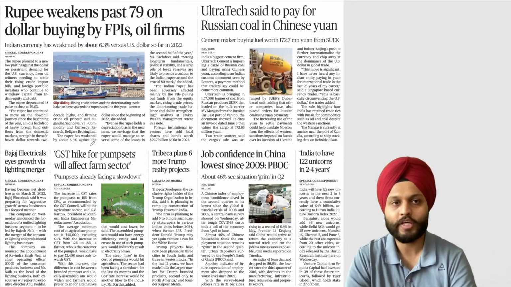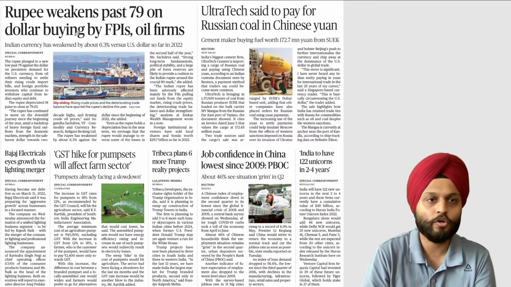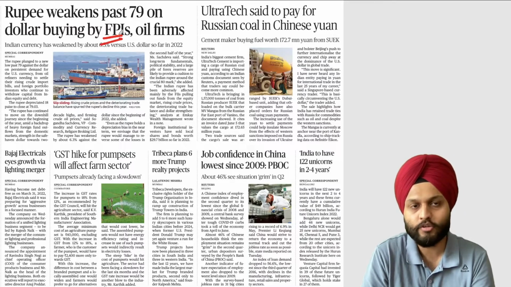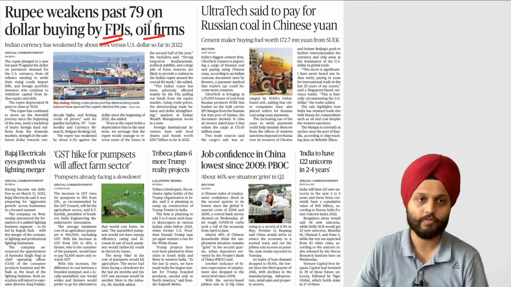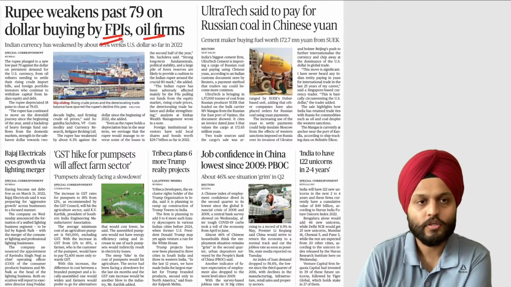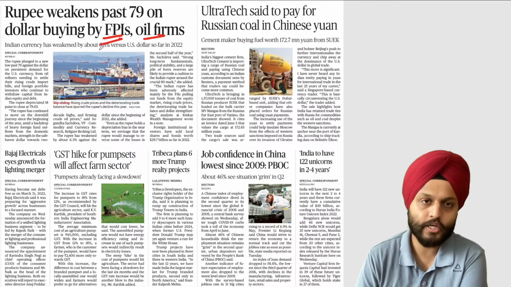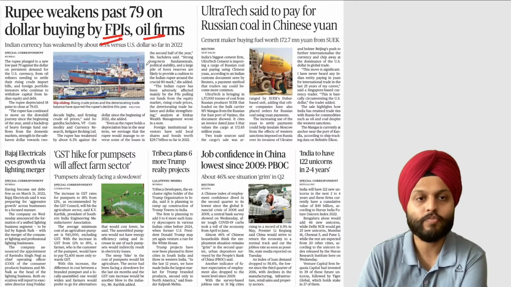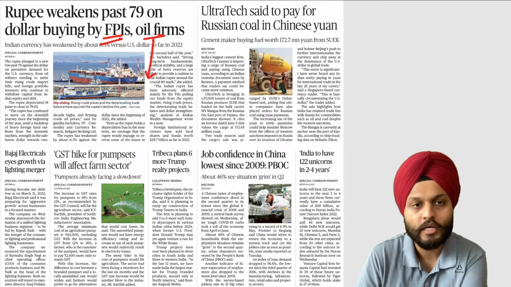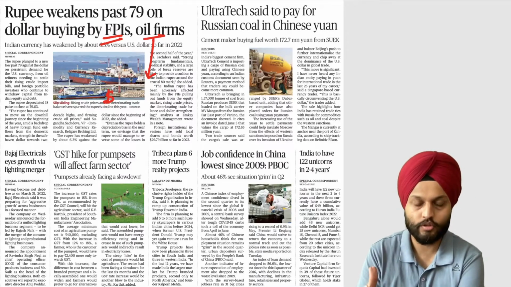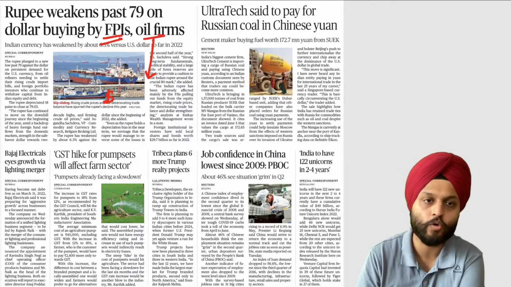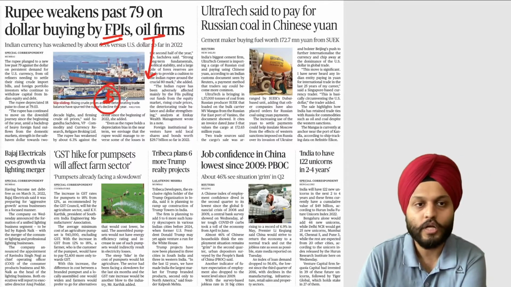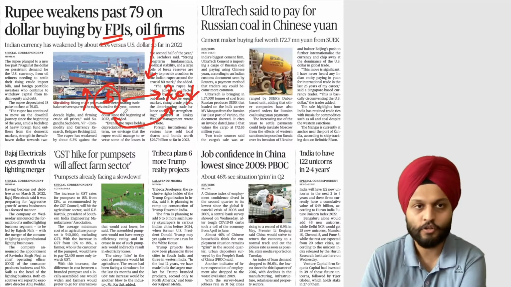Okay. Next is rupee weakens past 79 on dollar, buying by foreign portfolio investors and oil firms. Okay, it's very simple. Naturally, rupee is depreciating. Oil is becoming all the more expensive. Demand for oil is there, and naturally the oil companies will have to buy more dollars. They need dollars because they are buying the crude in dollar terms. So naturally, because of this, the rupee would depreciate, or the dollar would appreciate in comparison to the rupee. So that had to take place.